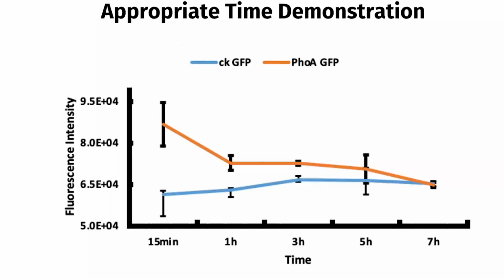We took time to deal with different PHOA GFP E. coli and compared with CK GFP fluorescence detection of E. coli. The results showed that with the passage of time, the GFP fluorescence signal intensity differences decreases. This suggests that PHOA GFP E. coli can detect phosphorus deficiency signals in a short period of time, thus providing the possibility for us to use it to rapidly detect the presence of phosphorus pollution in water.